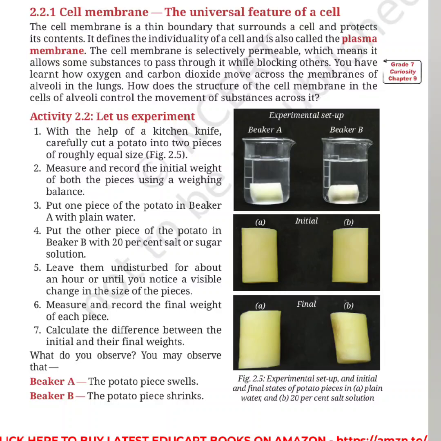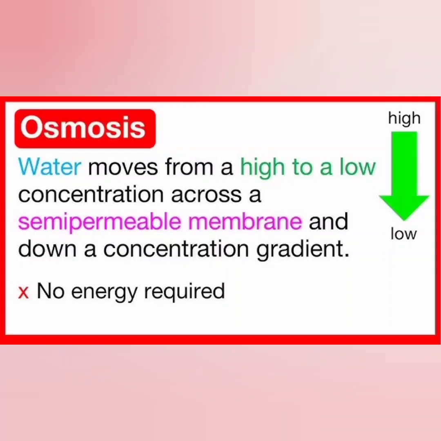So that kind of process in which the solvent molecules are moving from a higher concentration area to a lower concentration area through a semi-permeable membrane is called osmosis. You can see the definition here. Water moving from a high to low concentration across a semi-permeable membrane is called osmosis. No energy is needed, because it's a spontaneous process.